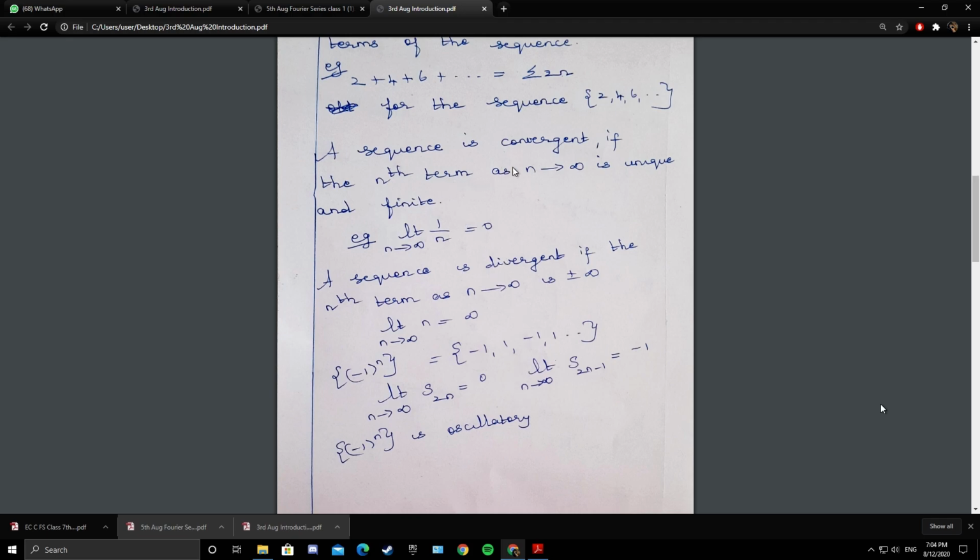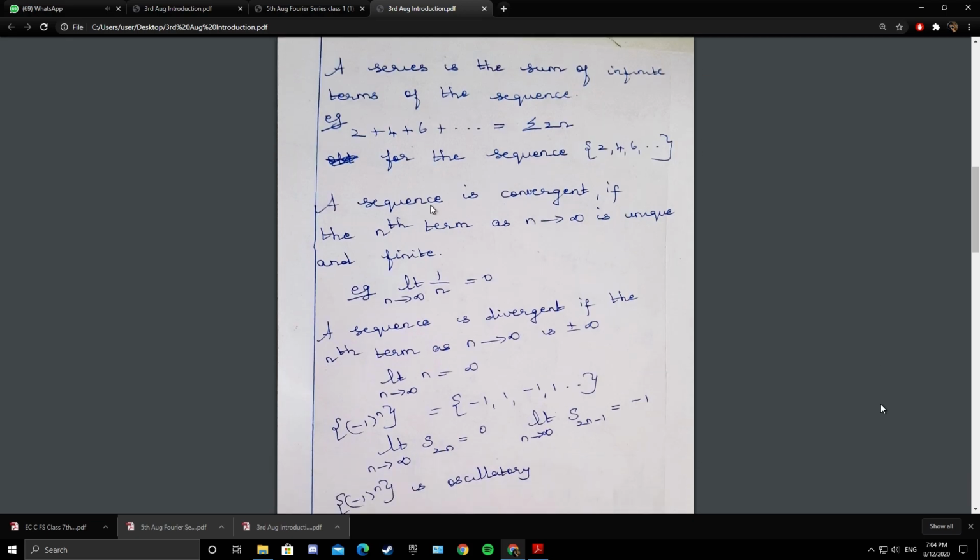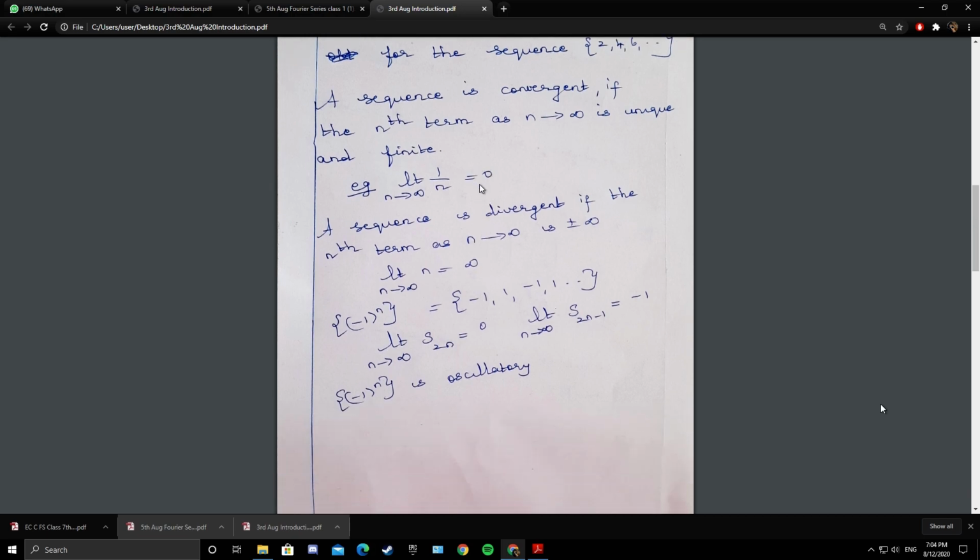A sequence is said to be convergent if the nth term as n tends to infinity is unique and finite. So say for example, we have the sequence 1 by n. So limit n tending to infinity, 1 by n tends to 0. So 0 is finite and unique, so we say that 1 by n is convergent.